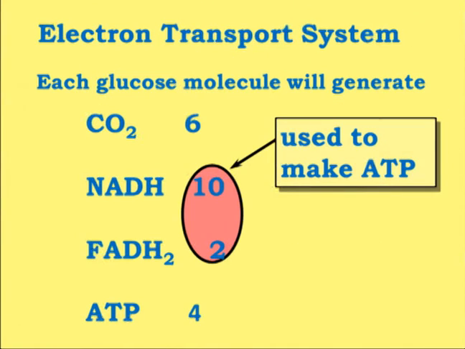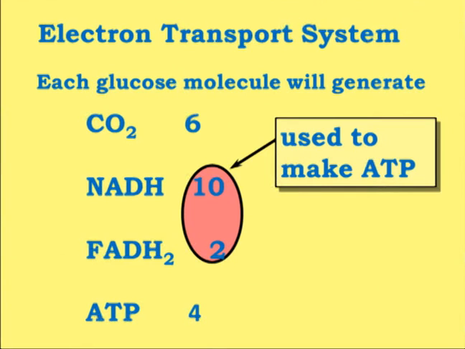Okay, now let us go to the electron transport system. We have discussed glycolysis, the transition step, and the TCA cycle. Now what is the net outcome? Because the electron transport system will depend upon the amount of reducing power generated at the end of all these reactions.